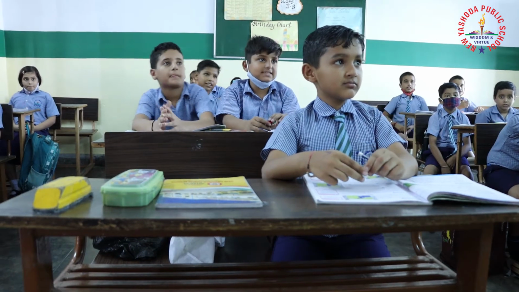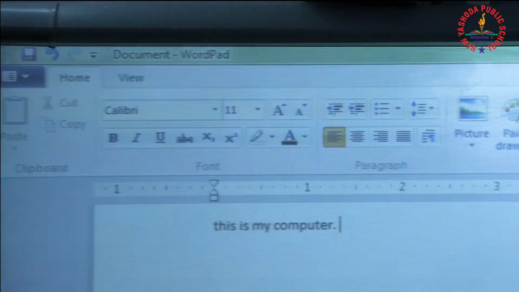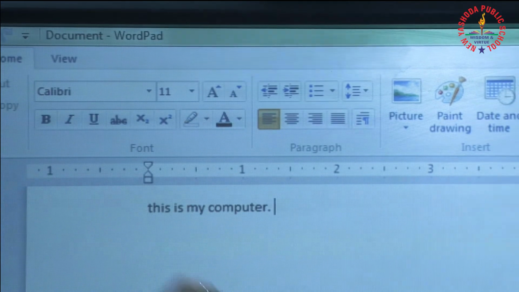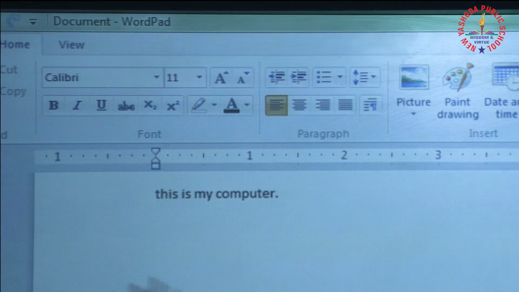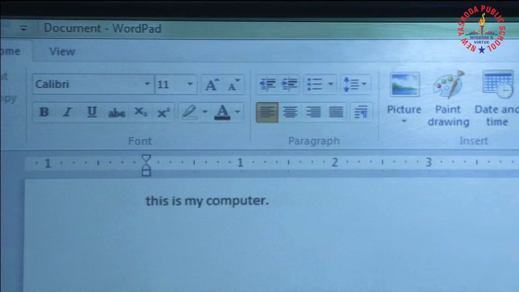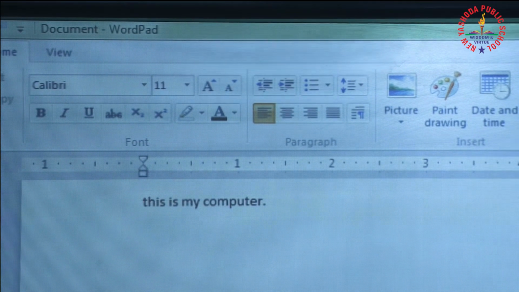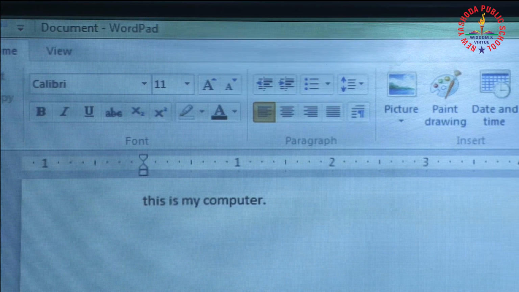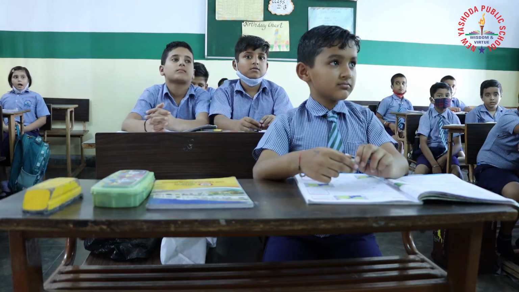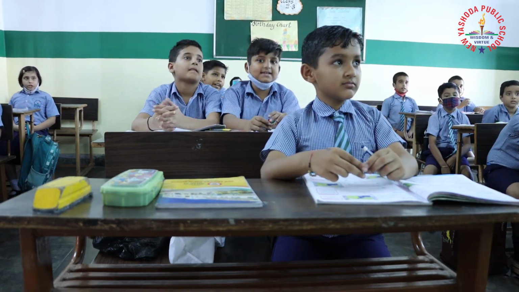That means we are inputting something, entering something. So if we are entering something, it is with the help of input devices.